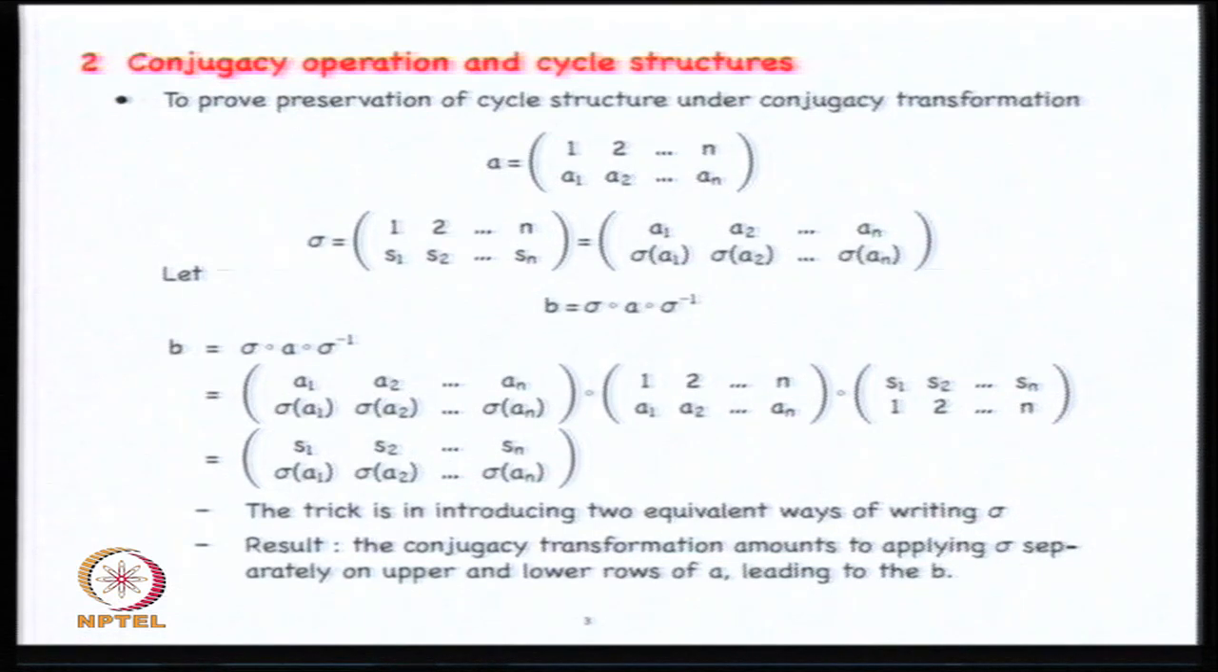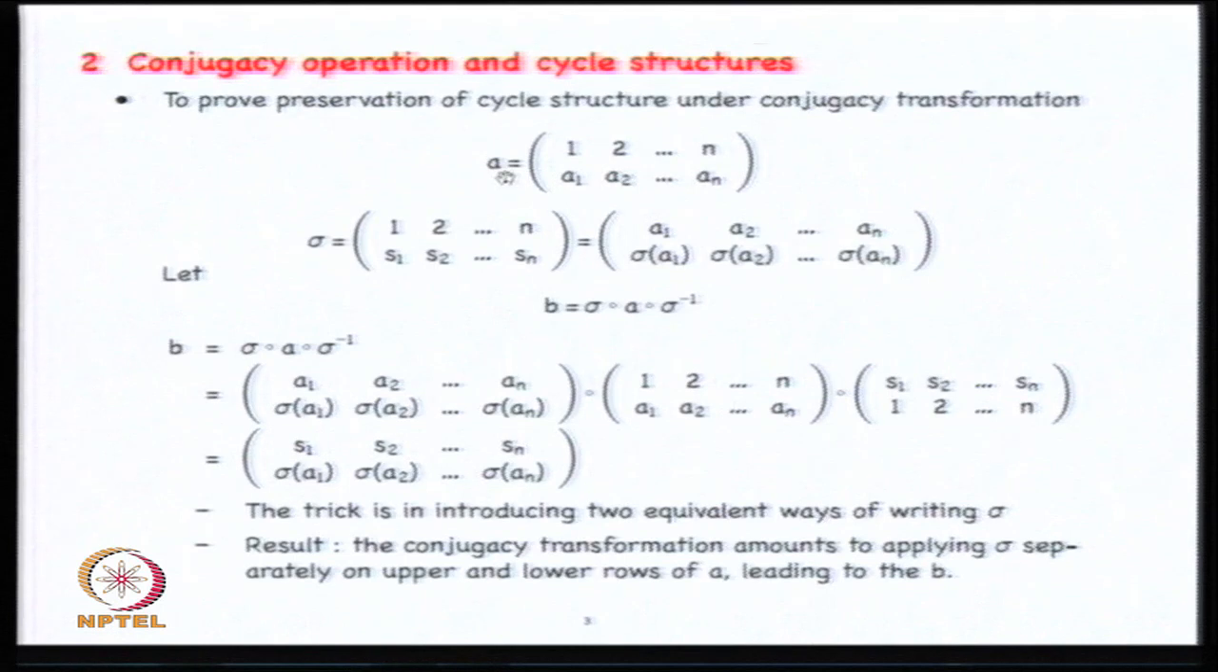For the time being, I want to show you what happens when you carry out such a conjugacy operation. In the two row notation, there is some very interesting thing that happens. So consider an element A, 1 to n, where the new order is A1 to An, and we call this A. And consider the transforming element sigma, which is 1 to n and then called S1 to Sn.